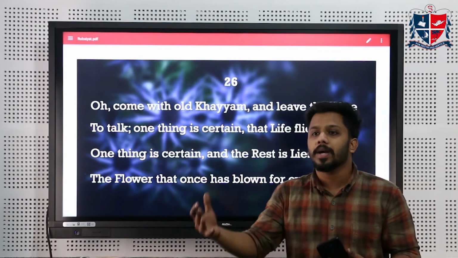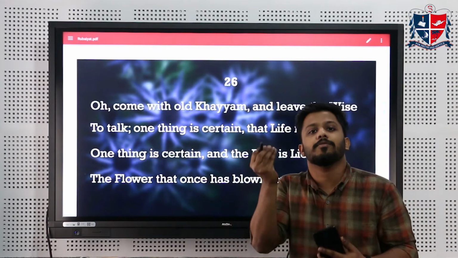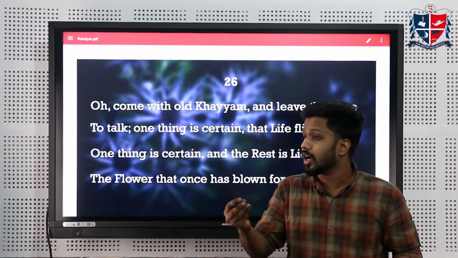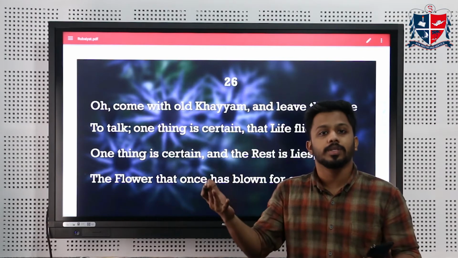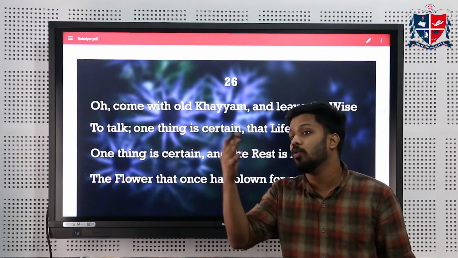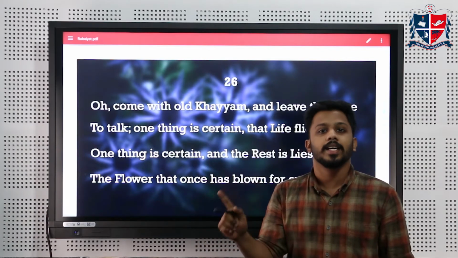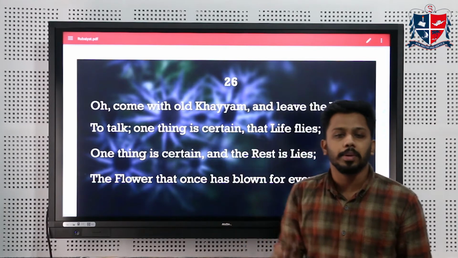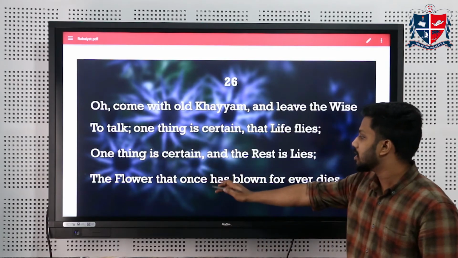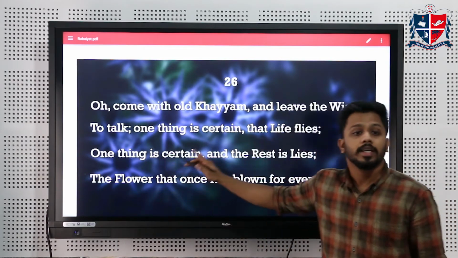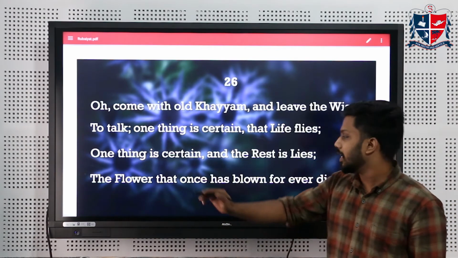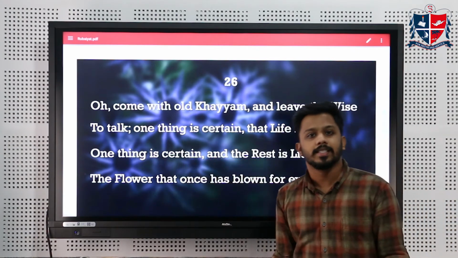He is comparing human life with a flower. Just as a flower starts to bud, a human life is born. Just as it starts to bloom, a human life blooms, in the sense that we reach our prime and start to enjoy life. And no matter how beautiful the flower is, there is a day when it is going to wither away and die. That is what he means by these lines. The flower that once had blown forever dies. In life, there is only one thing that is certain, and that is death.